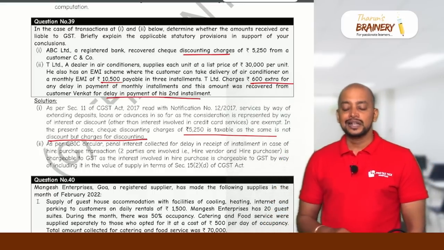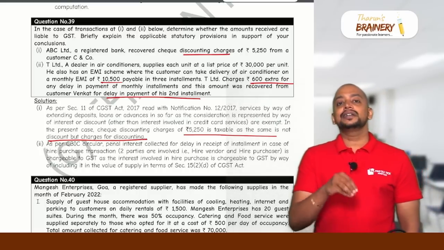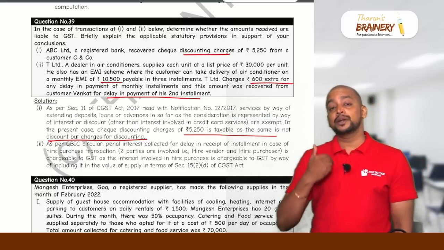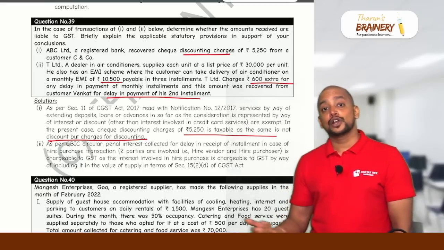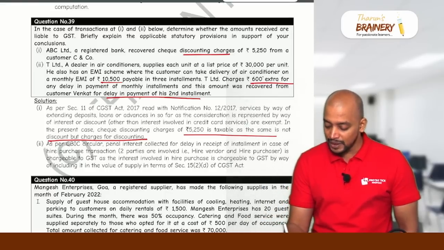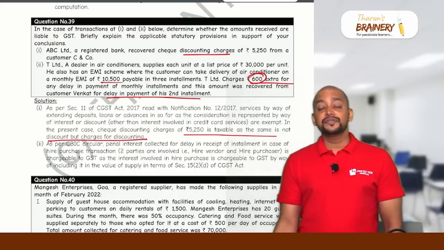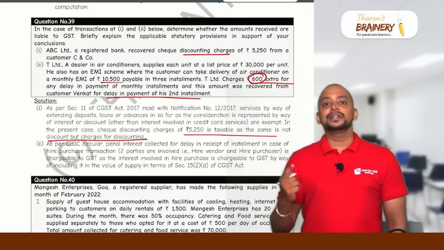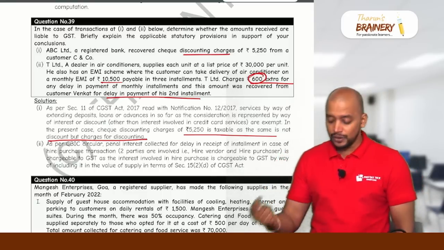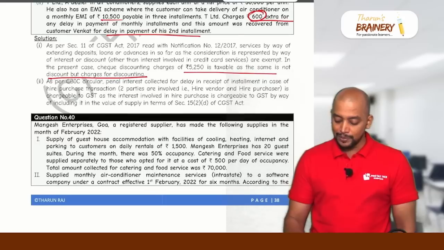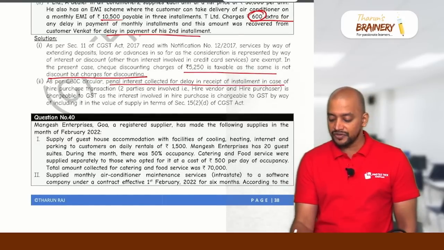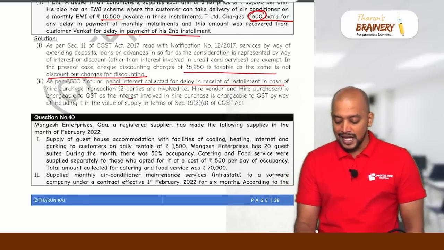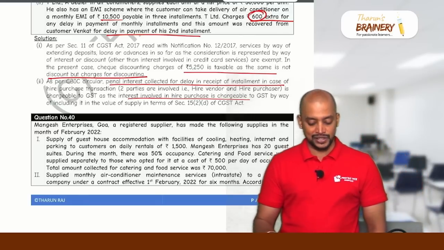What about this 600? See, in a hire purchase transaction, the interest is taxable because that interest is on account of delay in receipt of consideration. So for non-payment of EMI, if any amount is collected, that will also be taxable. So this 600 rupees also will be taxable. Whereas, if it is hire purchase financing, as the interest involved in hire purchase financing is exempted, interest on account of non-payment of EMI is also exempted. Okay. So penal interest collected for delay in receipt of installment in case of hire purchase transaction is chargeable to GST, as interest involved in hire purchase is chargeable to GST.